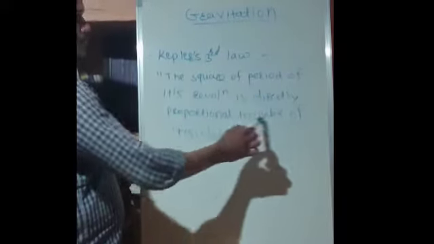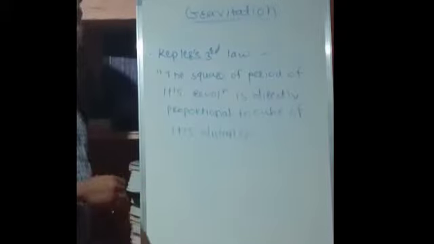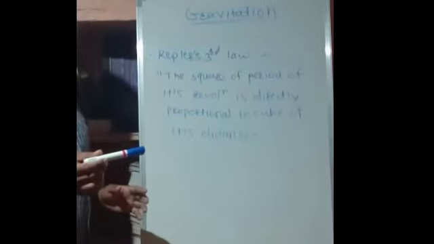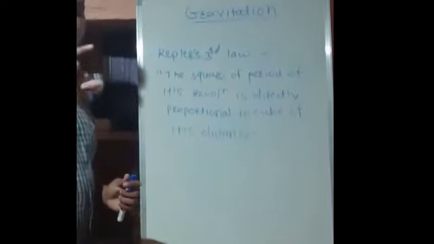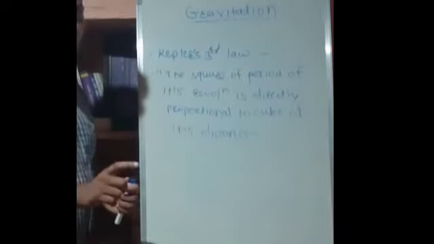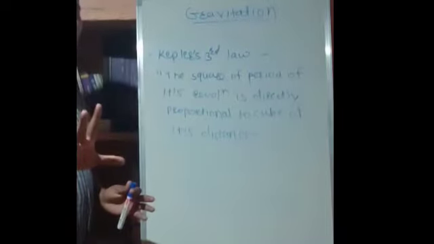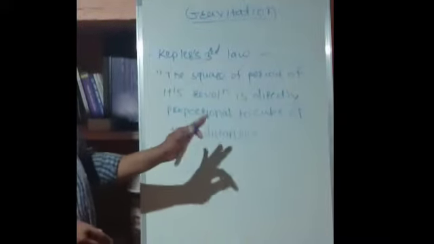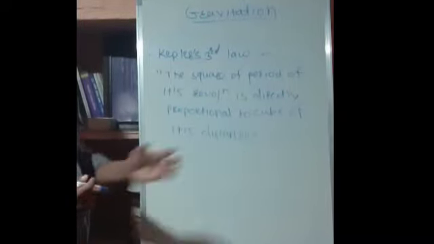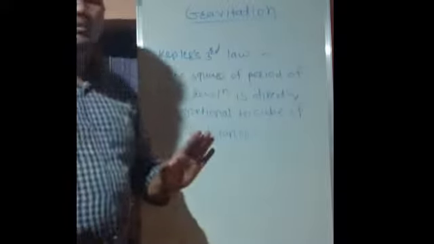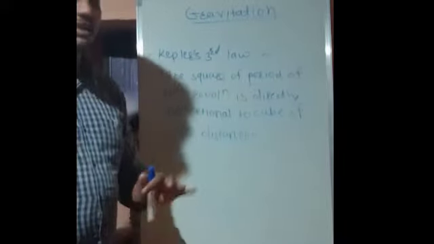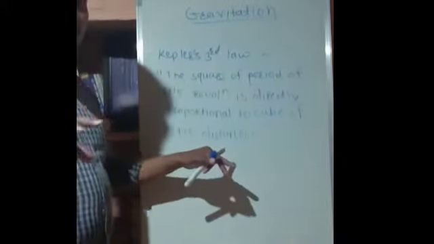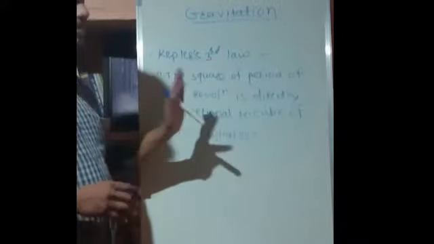Which distance? The distance from the planet to the sun. If you are describing that distance, then it is okay, or you can just write up to this, that is also okay. I will explain that with the help of a diagram, but before that you just understand the statement.